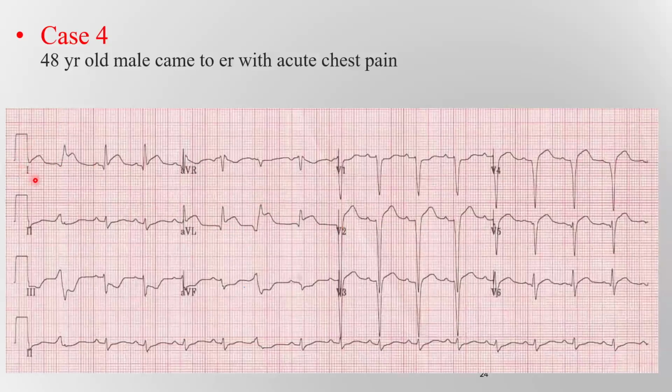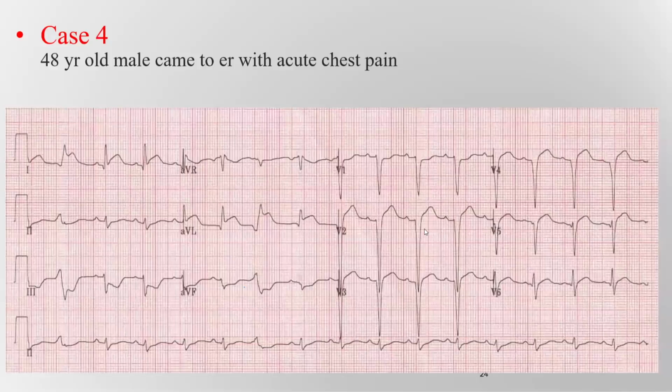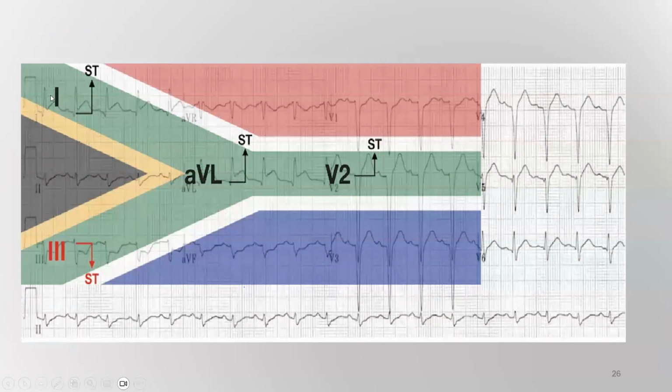This is a case of high lateral myocardial infarction. If you see, this sign is the South African flag sign. As we see in this image, the elevation will be in lead 1, aVL, and V2. This is a criteria for diagonal branch occlusion, this branch from the LAD.